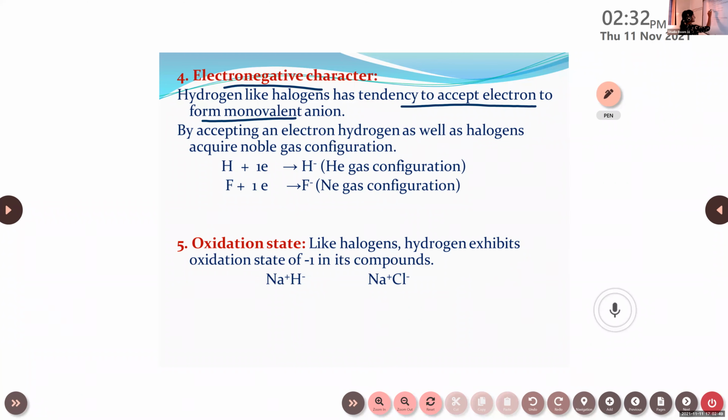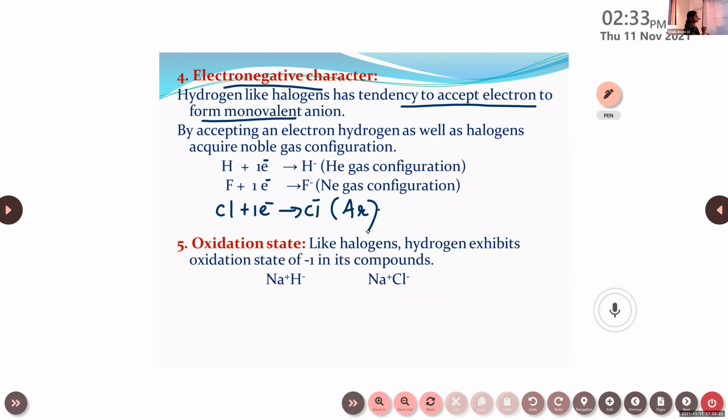Okay, so when hydrogen accepts one electron and is converted to H minus, the configuration is similar to that of helium. And again, when fluorine accepts one electron, it is converted to F minus, and that is similar to the neon configuration. That's a noble gas, right? Then again, when chlorine accepts one electron, it becomes Cl minus, and the configuration is equal to argon. Okay. So hydrogen shows electronegative character also.